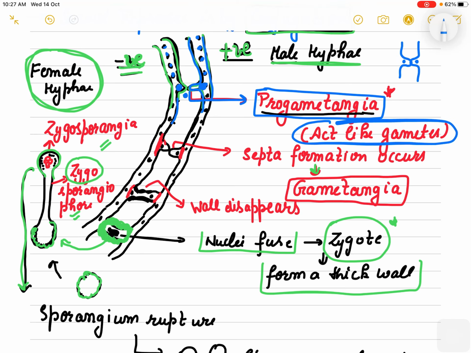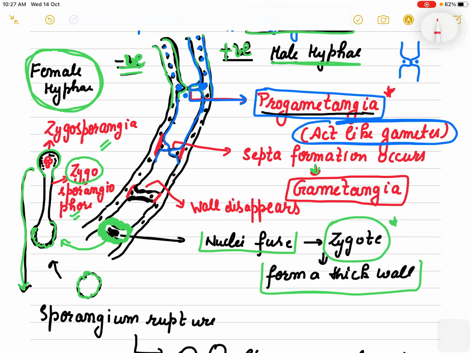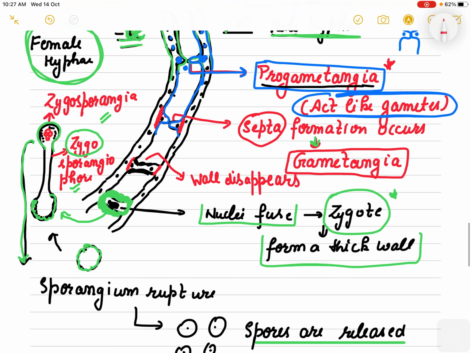Now further, after progametangia, there is the formation of septa, right? Although this fungus is aseptate, the septa formation is observed only at sexual reproduction, and this structure is now known as gametangia.